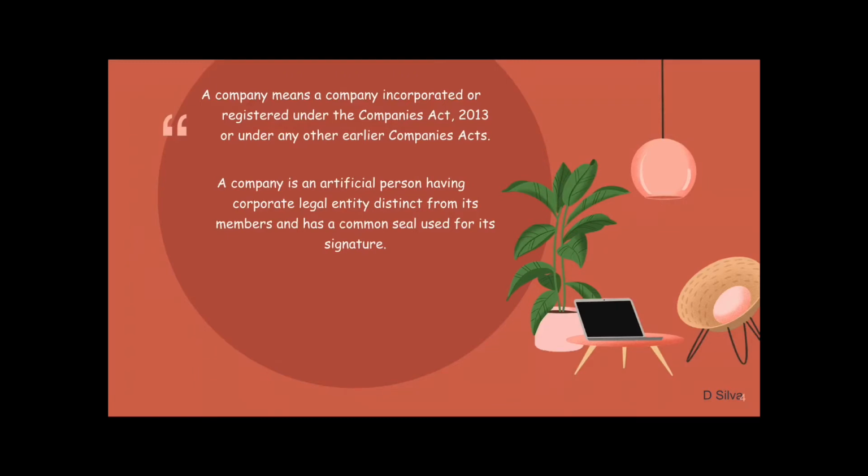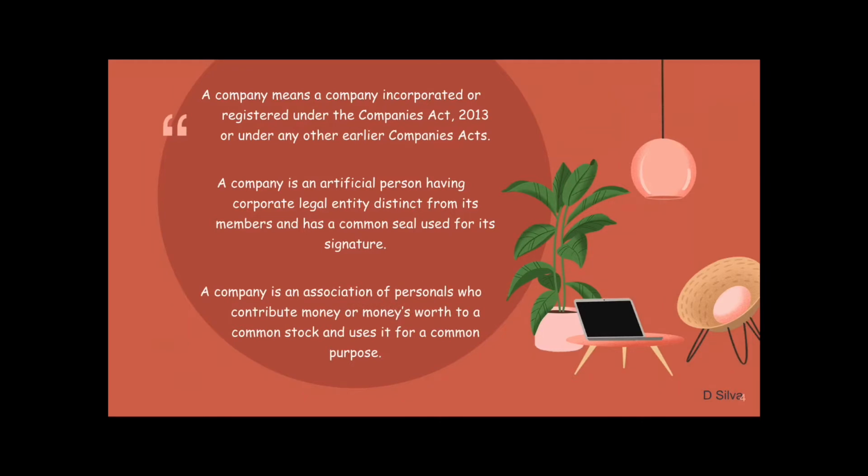Let's look at another way of understanding the meaning of a company. A company is an artificial person having a corporate legal entity distinct from its members and has a common seal used for its signature. So we understand from this meaning that a company is not a natural person but an artificial person. It says that the business is different and the owners are different because of its legal entity, and the members are going to have a common signature in the form of a seal.